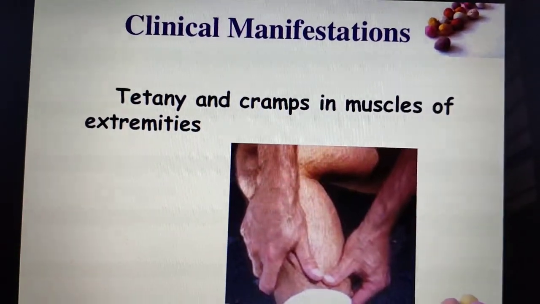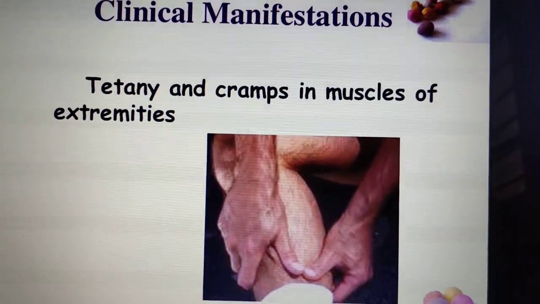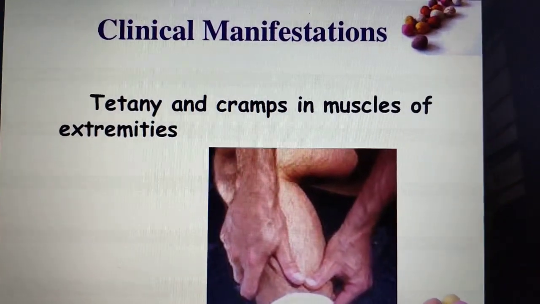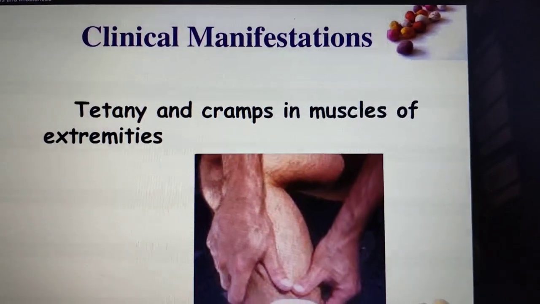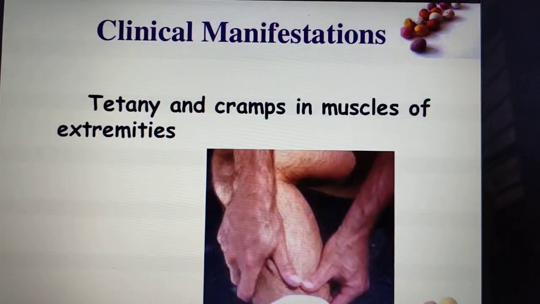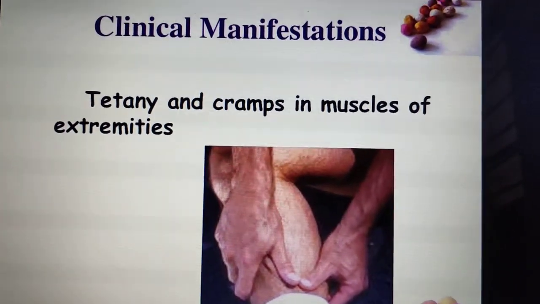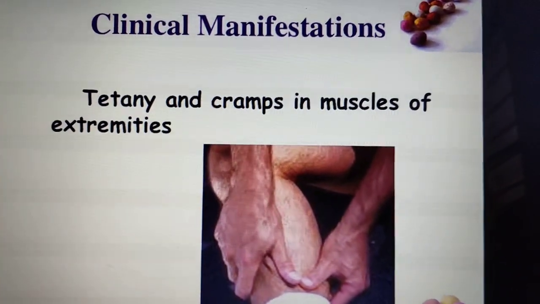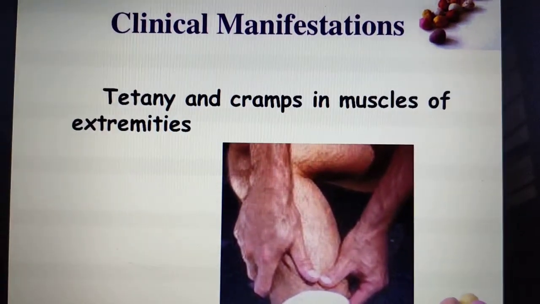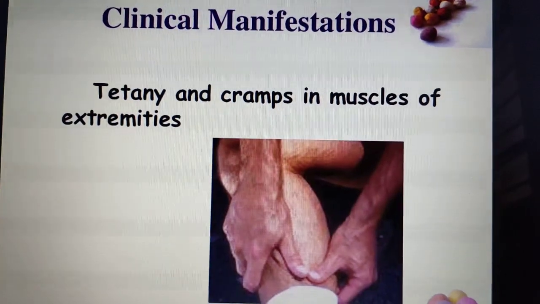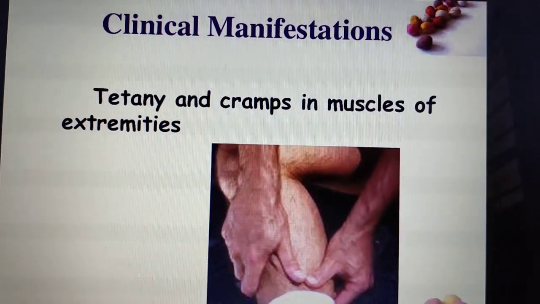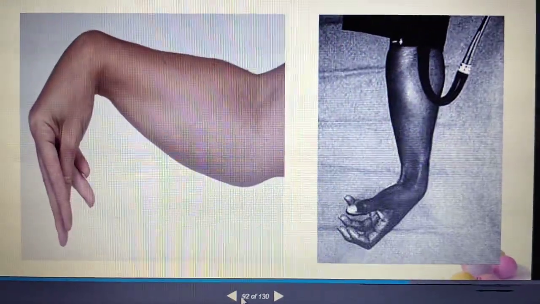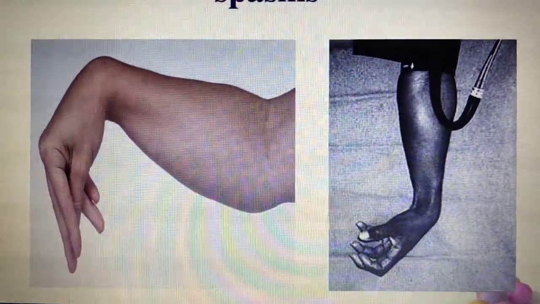Then what are the clinical manifestations? Tetany and cramps in the muscles of extremities is very, very important. Once your body has this condition, hypocalcemia, means what? Losing of calcium. What happened? Tetany will happen, muscle pain has happened, cramps will happen. Clear, no? This is what the clinical manifestations are: tetany, muscle cramps.